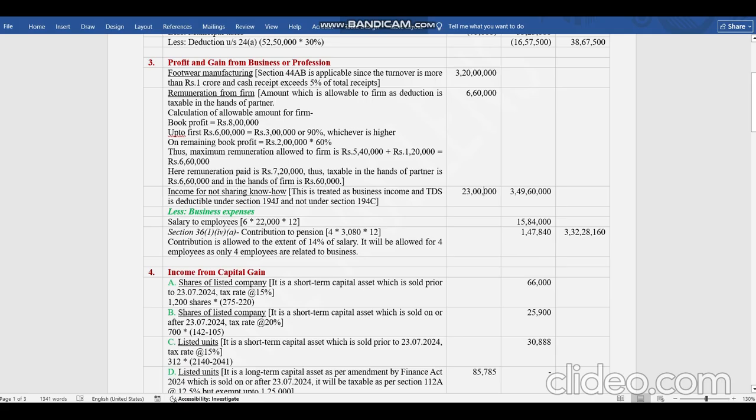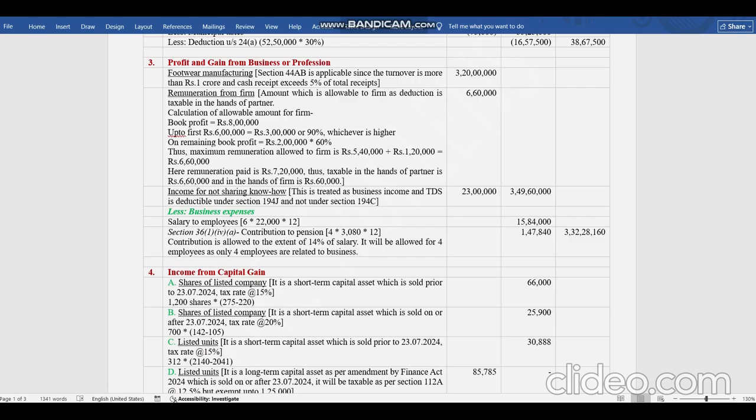The next one, one more income is earned by him. If you remember, he earned some remuneration from the firm, and we have given a book profit of 8 lakhs in the question. Why is this book profit important? Now coming to this point, we'll understand in detail. If any person is receiving any amount from a firm as remuneration, then there are some limits. These limits have been changed.